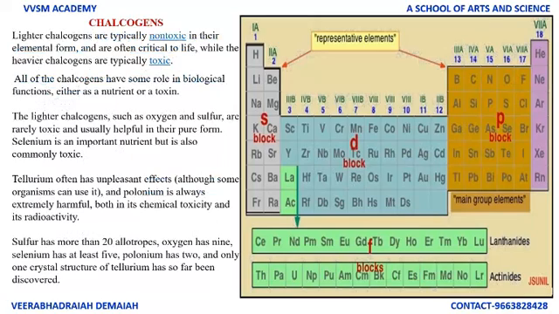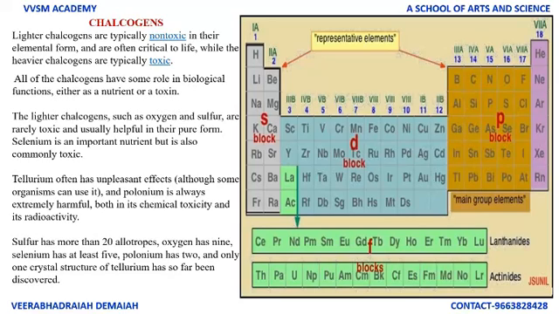Chalcogens are typically non-toxic in their elemental form and are often critical to life, while the heavier chalcogens are typically toxic. All the chalcogens have some role in biological functions, either as a nutrient or a toxin. The lighter chalcogens such as oxygen and sulfur are rarely toxic and usually helpful in their pure form. Selenium is an important nutrient but is also commonly toxic.